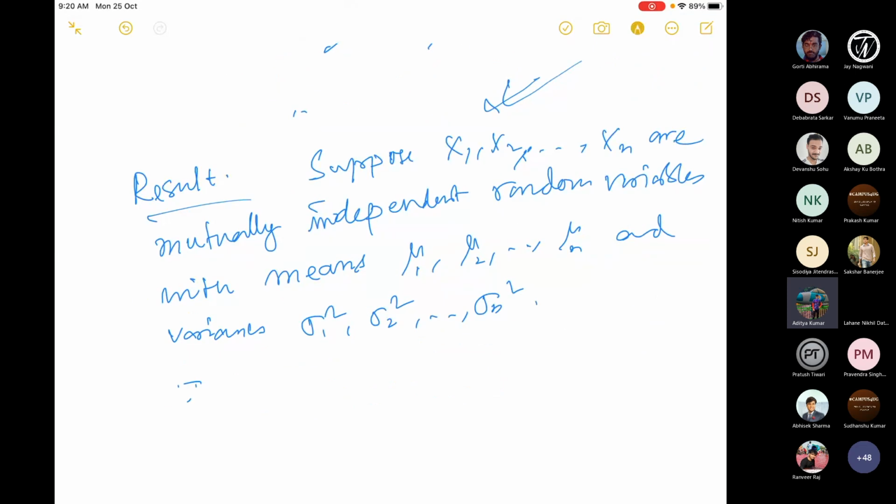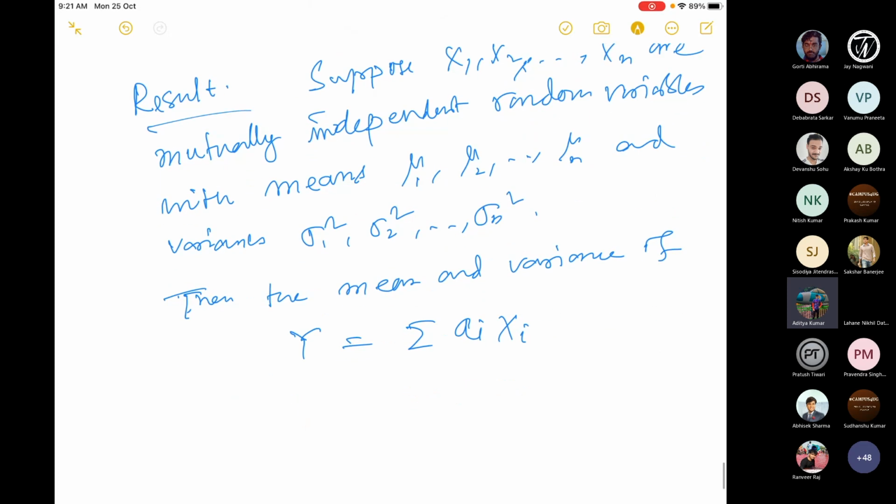Then the mean and variance of this random variable, which is a linear sum of these xi's. This is a general formula I'm giving you. If the ai's are particular, like 1 by n, then it is nothing but the sample mean. So I'm giving it in general. They are just independent and can be differently distributed; they need not be identically distributed. So this result is in general.